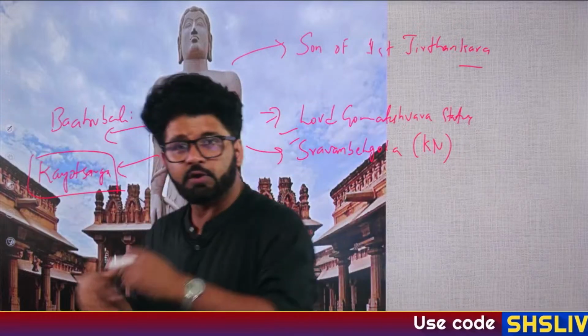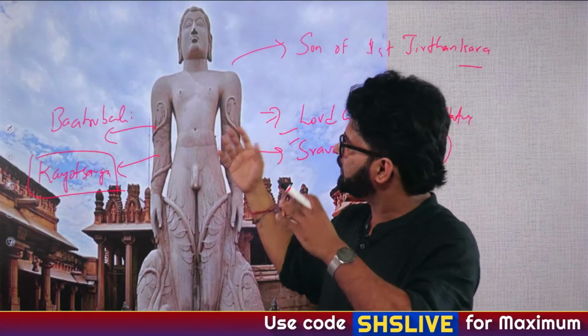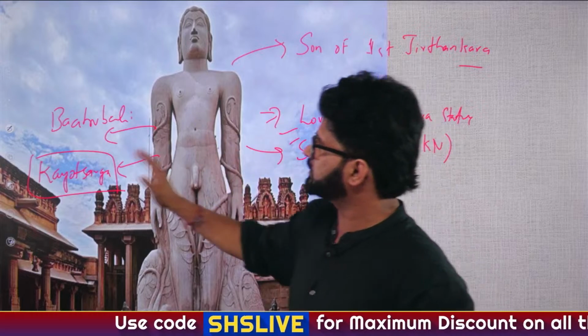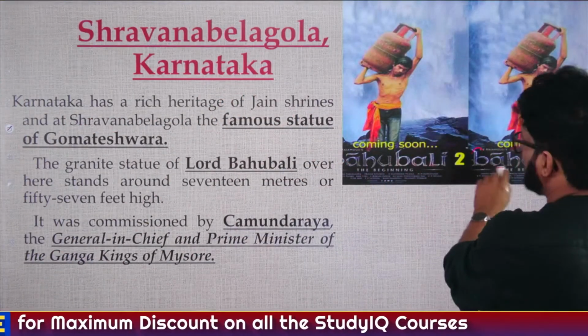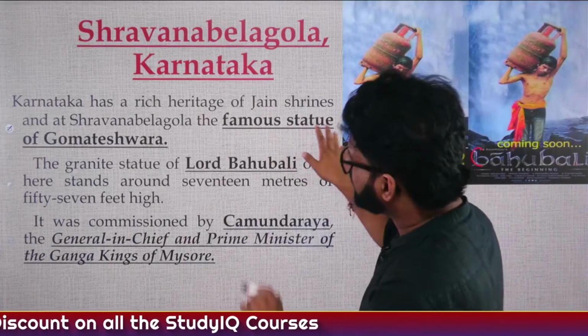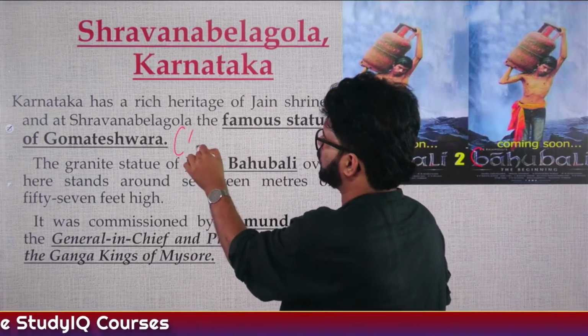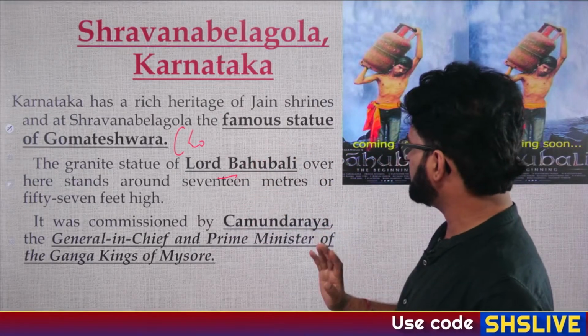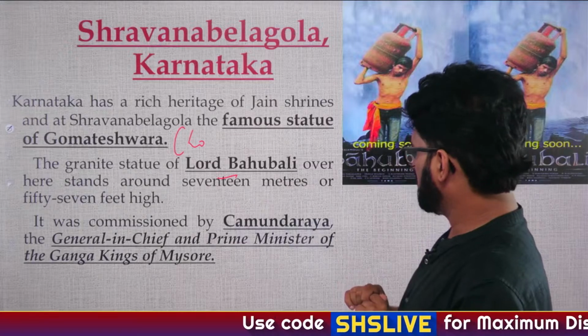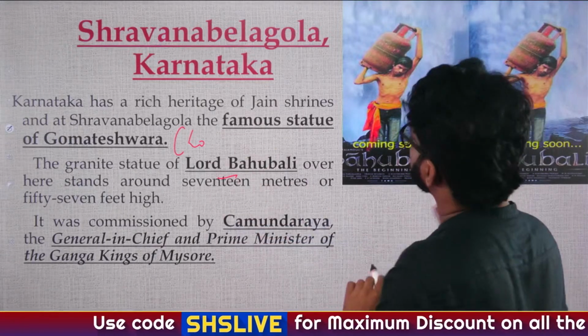So when we are talking about Jaina architecture, we have to talk about him. We cannot skip him. So Shravan Belgola, Karnataka, you can remember it with Bahubali like this. So the famous statue of Gomteshwar, he is Lord Bahubali, as it's written here, son of the first Tirthankar of Jainism and brother of King Bharata. And this was made by the Western Ganga dynasty.